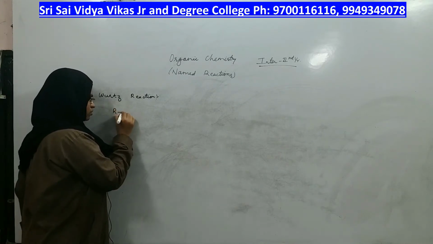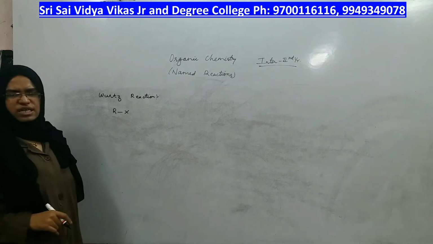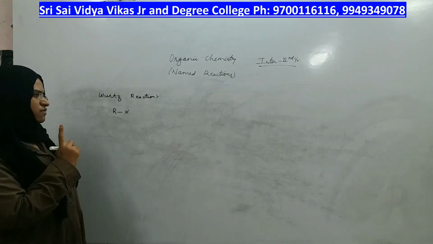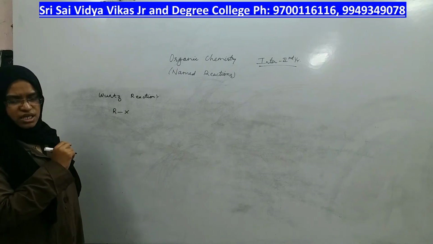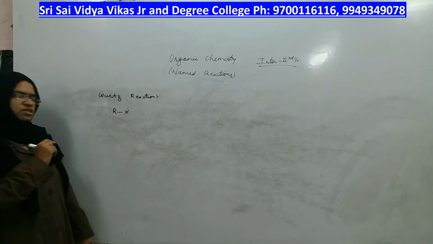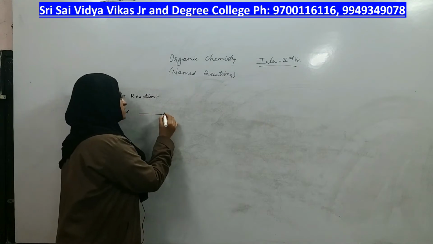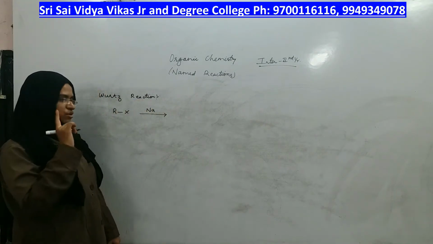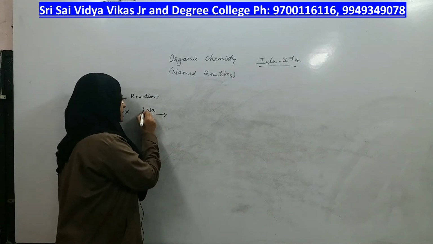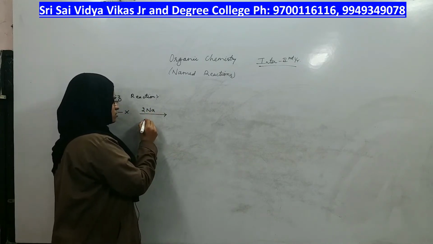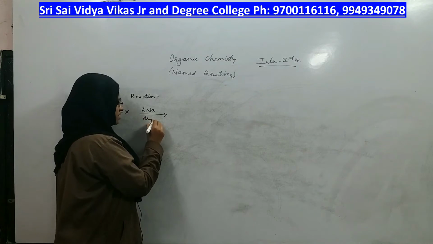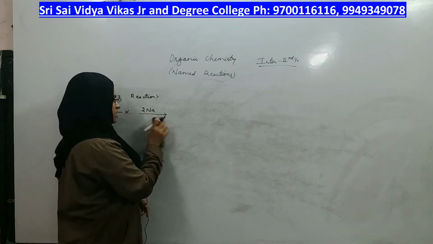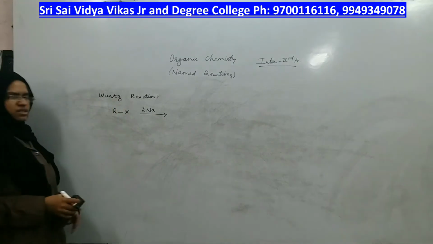So I will take the general formula as RX only. But there it was reacting with sodium alkoxide. Here the reaction is not with sodium alkoxide, just with sodium, Na, don't write Na plus. Sodium metal is taken in the presence of dry ether as a solvent. Otherwise, if I write dry ether, you will get confused between Williamson's ether and that ether.